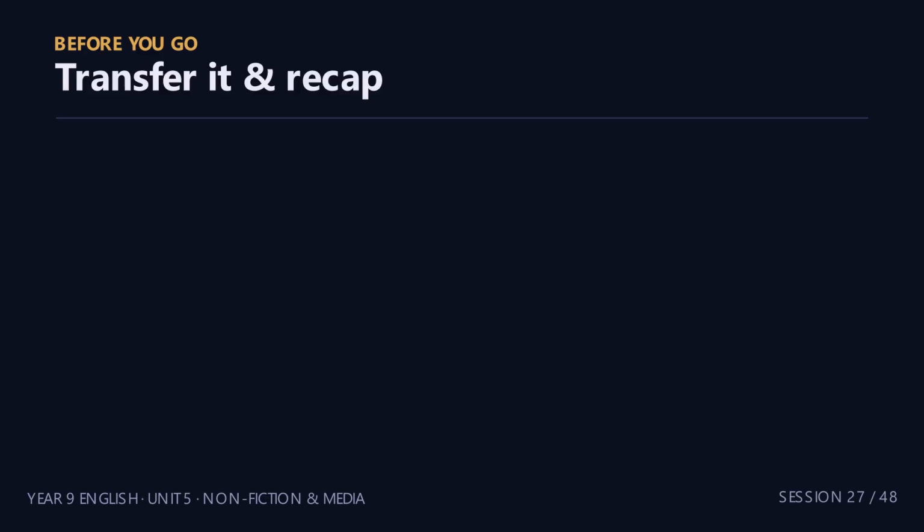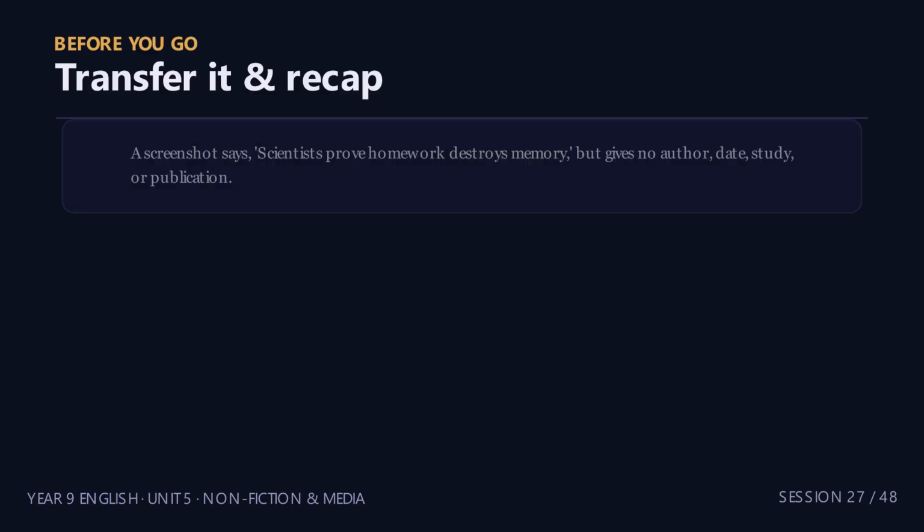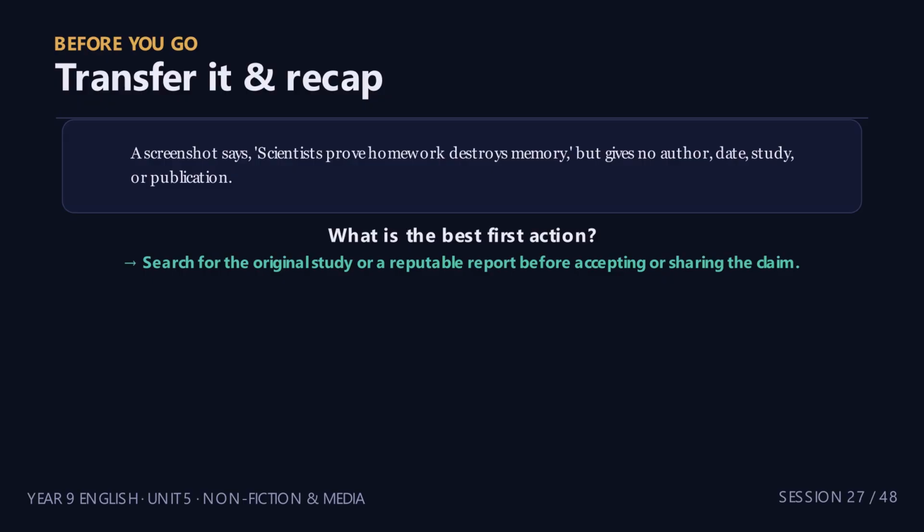Let's transfer the method. Read the claim. A screenshot says, "Scientists prove homework destroys memory," but gives no author, date, study, or publication. What is the best first action? Pause and decide. Here is the answer: search for the original study or a reputable report before accepting or sharing the claim. Traceability comes before evaluation. Now recap.